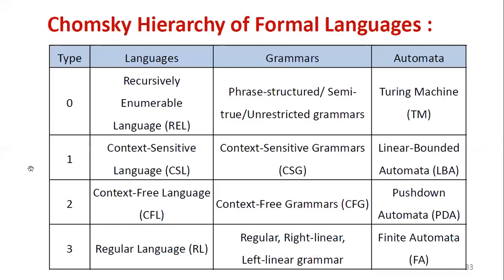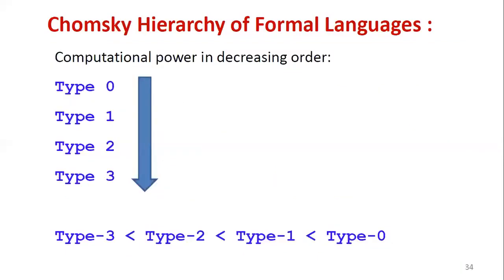So now, according to this Chomsky hierarchy, you can see the computational power order. The computational power in decreasing order, as per the previous table we listed: type 0 has the highest computational power compared to 1, 2, 3.